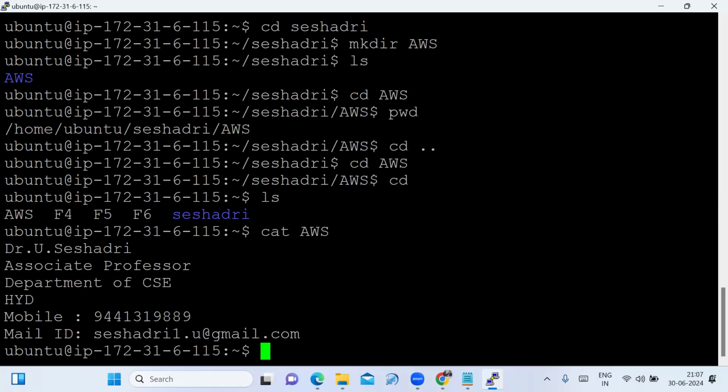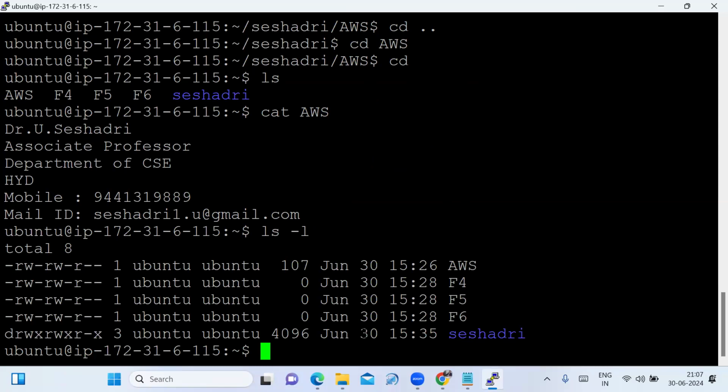Fine. Now, I want to list long information about the files: ls -l. They are nothing but file permissions. What is the file name? AWS. Those are the file permissions there. L stands for long list. Fine, I'll tell you just now.